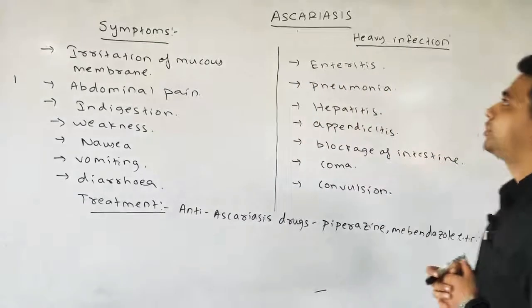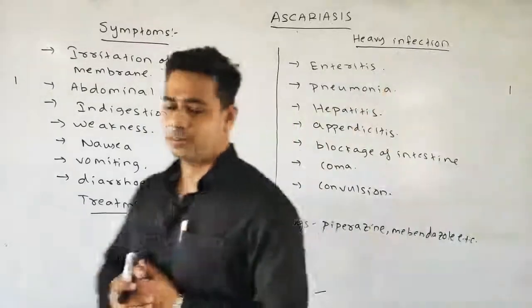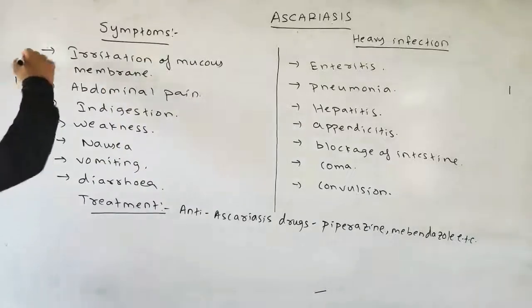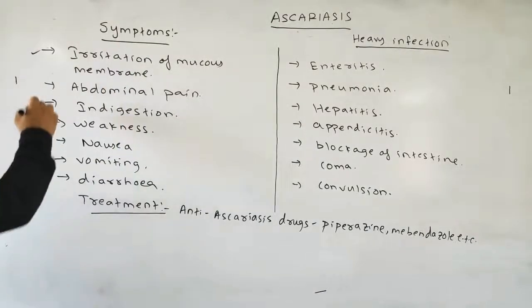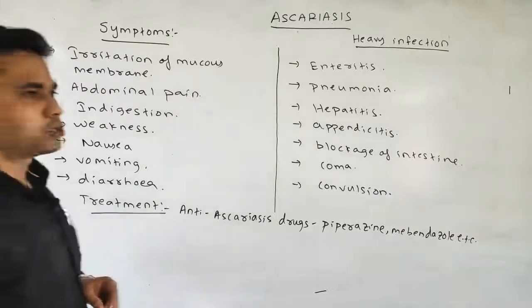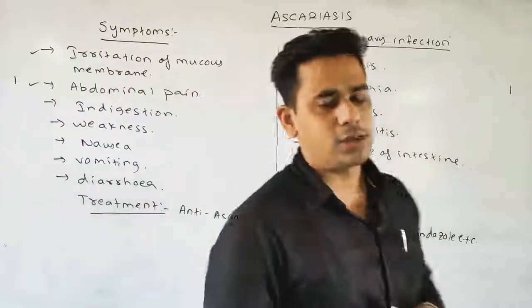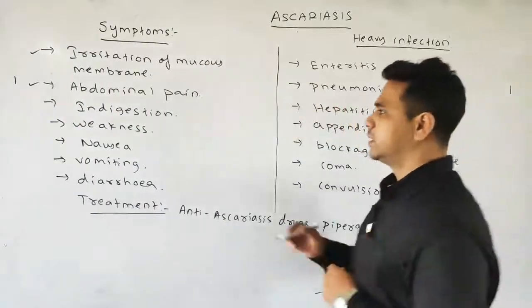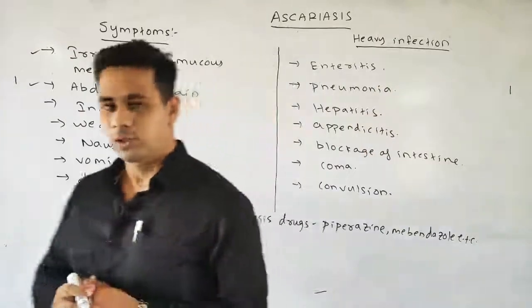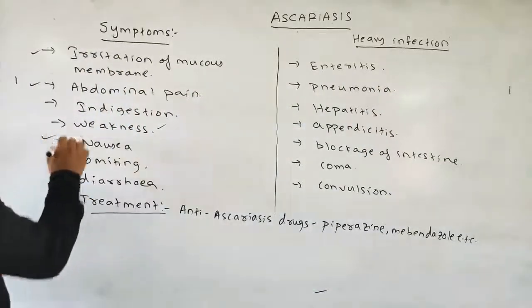Now come to your symptoms of the Ascariasis. First symptom is your irritation of the mucous membrane in the case of the intestine, then your abdominal pain and also some sort of indigestion. It is also seen in the case of the Ascariasis. Then your weakness is seen, nausea is seen. Nausea means it is a tendency to vomit.